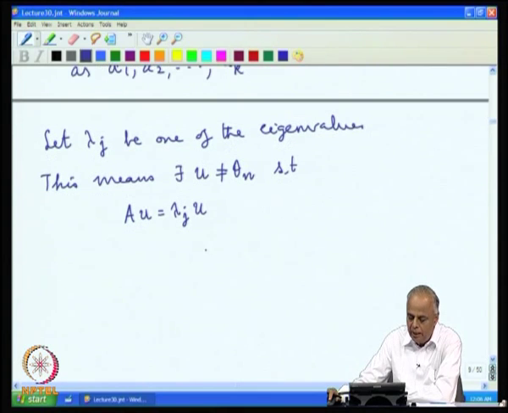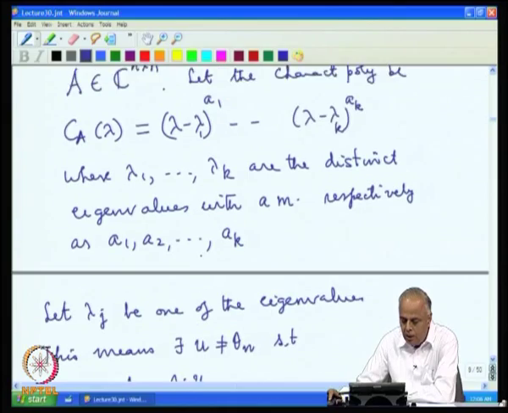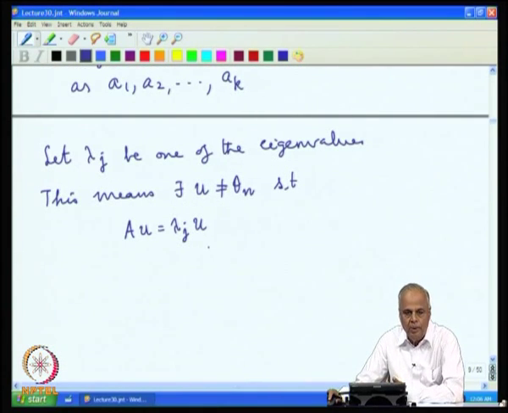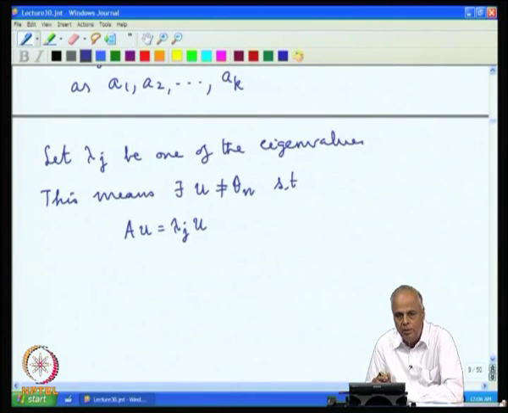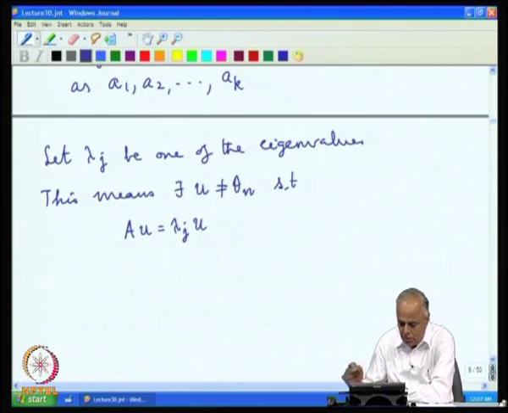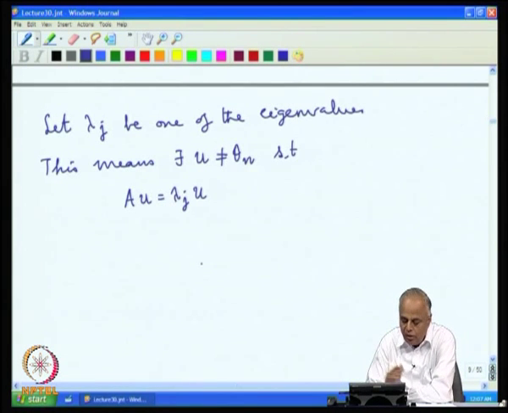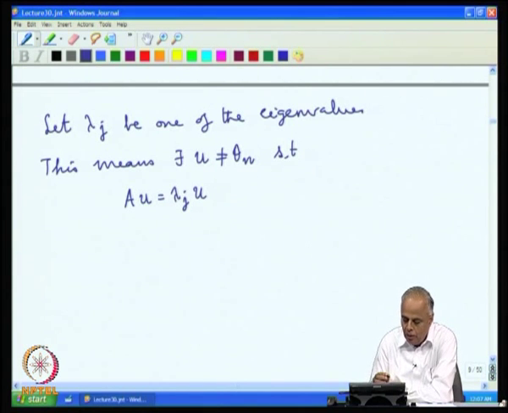This is what is meant by saying that something is an eigenvalue, because it is an eigenvalue means the determinant of lambda j I minus A is 0. If the determinant is 0, lambda j I minus A is not invertible, and therefore, this homogeneous system must have a non-trivial solution. All this we have discussed in the previous lecture. So, there is a vector u, different from 0, such that A u equals lambda j u.